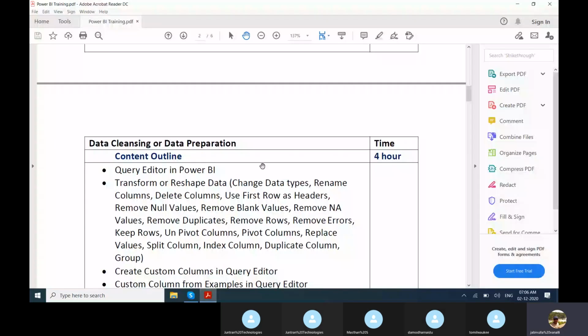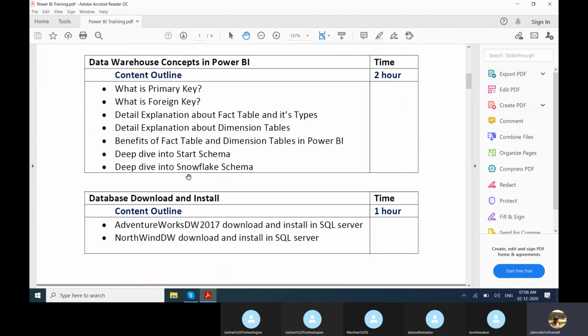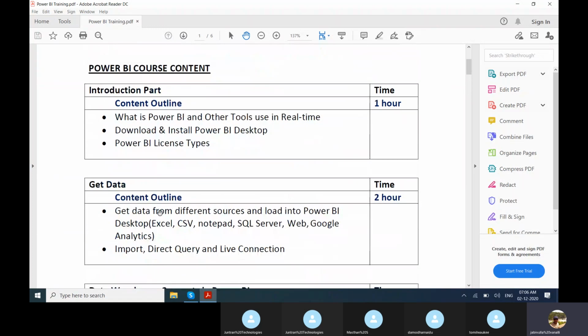Now, today's class will discuss data cleansing and data preparation, also called data reshaping. This is the second stage in Power BI report project development. What is the first stage? In the first stage, we get data into Power BI Desktop.